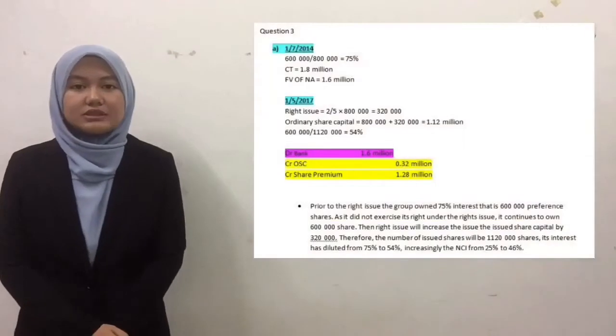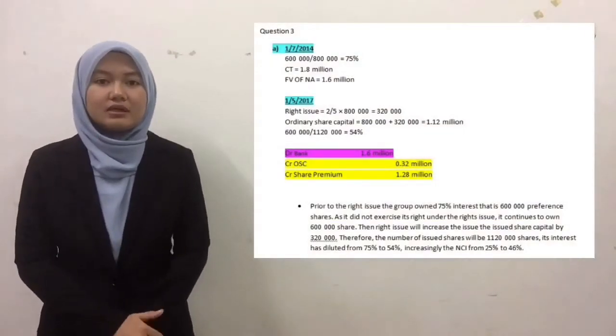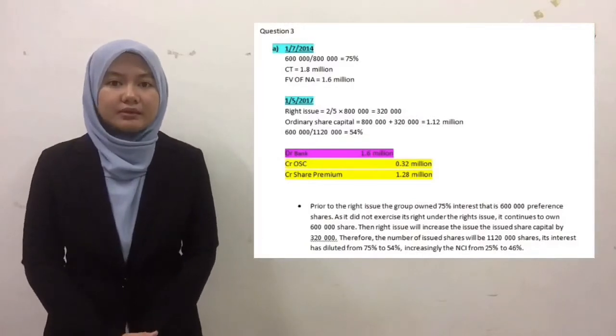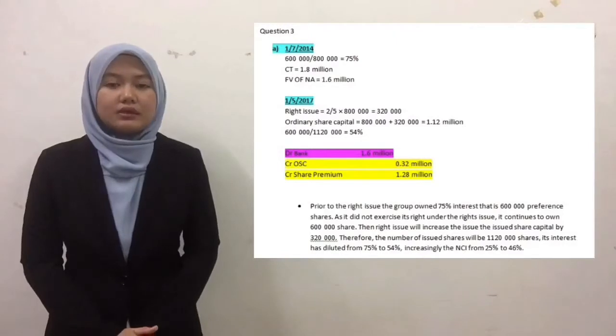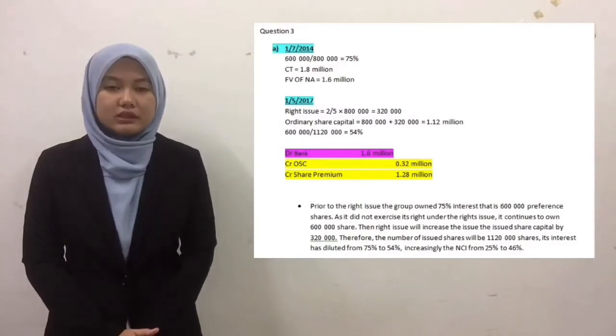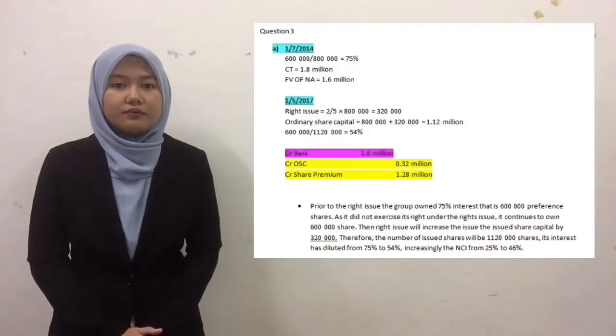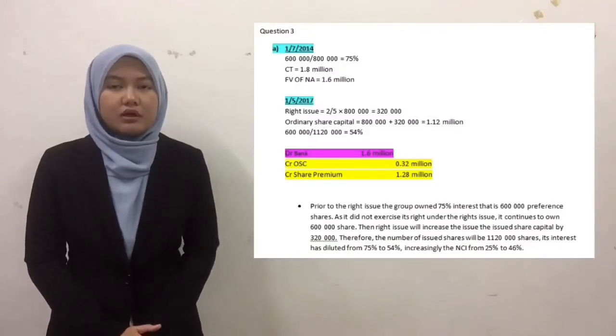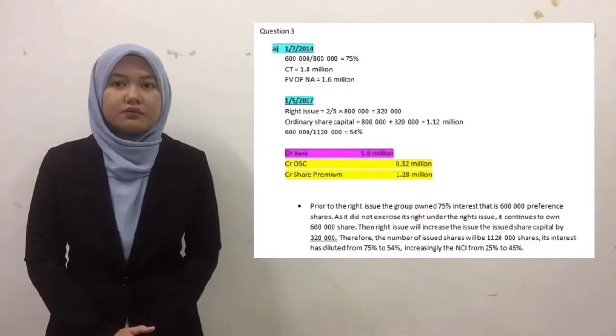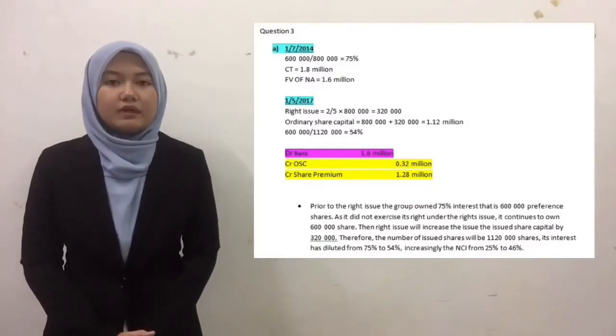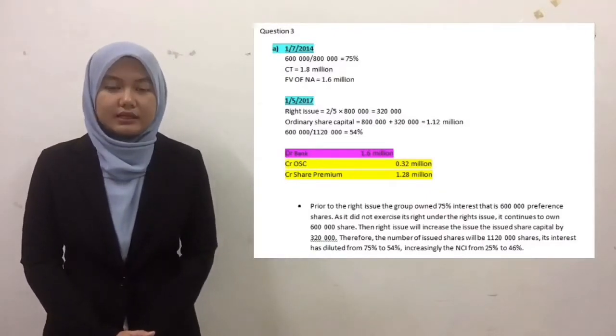Question 3 asks what is the relationship between Lily and Berry Berhad before and after the issue. On 1st July 2014, Lily acquired 75% of the ordinary shares of Berry for a consideration transferred of 1.8 million, with a fair value of net assets of 1.6 million.